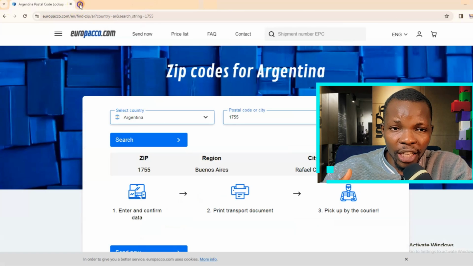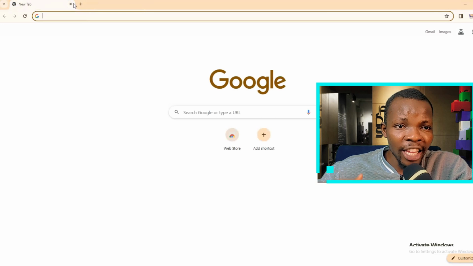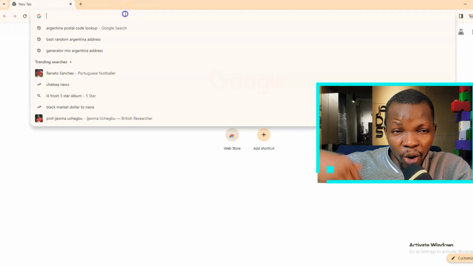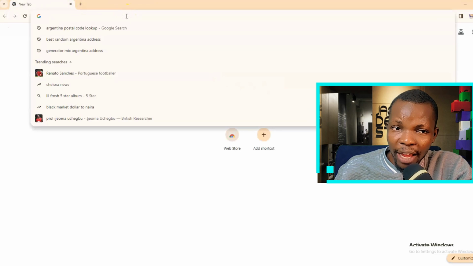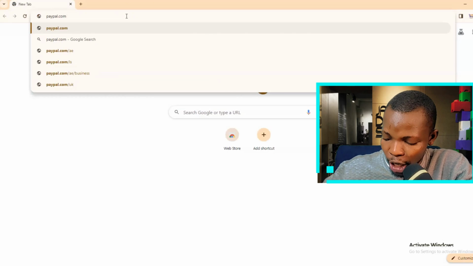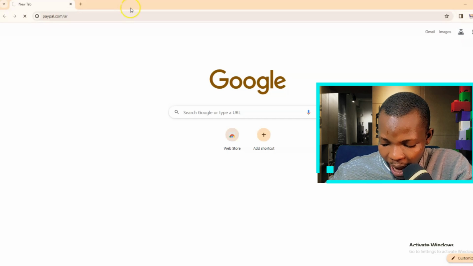I personally have been using it, and I have used it to open for so many of my clients, which I'm charging each of them 20,000 naira. That's like $20 based on the current exchange rate. So what are you going to do right now? Just visit paypal.com/AR. Now, this one account that I can vouch for, just like I say, and you are not going to face any challenge whatsoever.